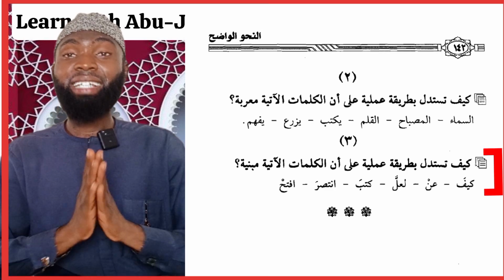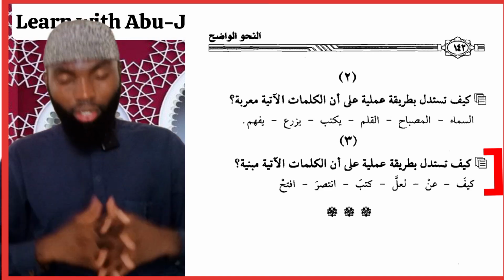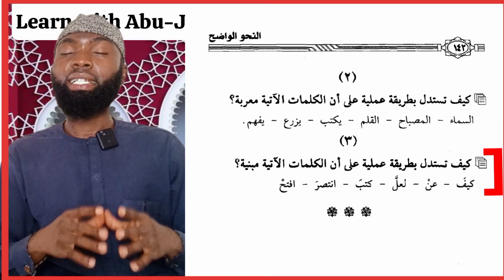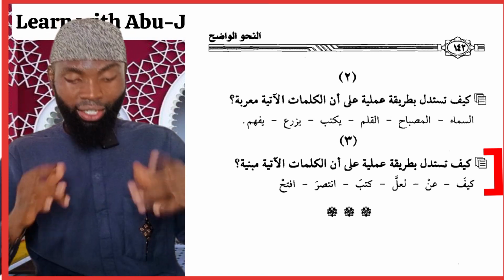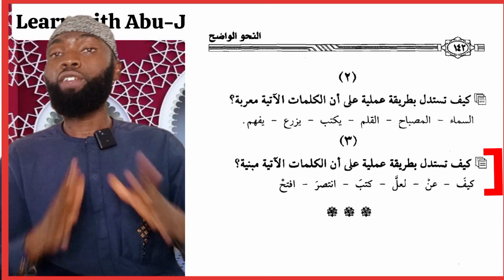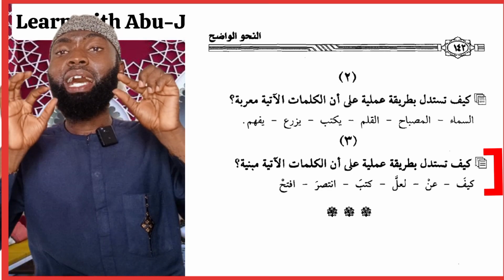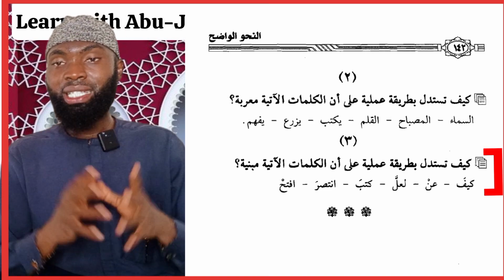Exercise number 3, and that is the last exercise. The instruction says: how can you practically show that the following words are non-declinable? Kaifa, an, la'alla, kataba, intasara, iftah, all of these words are non-declinable. How can you say that these words are fixed?